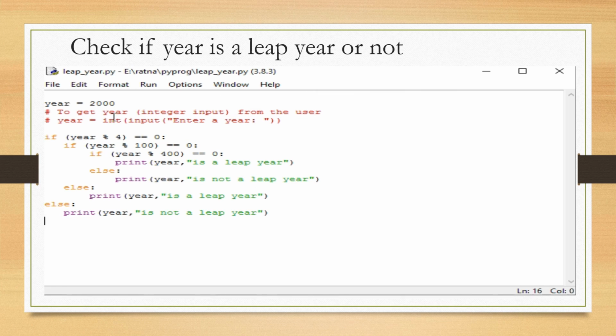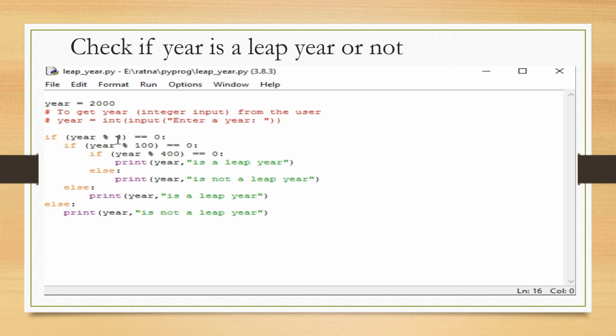Here the year value is replaced by 2000. This is the outer else, which will check whether the year is a multiple of 100 or not. If it is not, obviously it is a leap year, because we have to check that the given year is not a multiple of 100. So we'll print the message "year is a leap year". And this else is the outer if-else: when the outer if is false, the else part is executed.